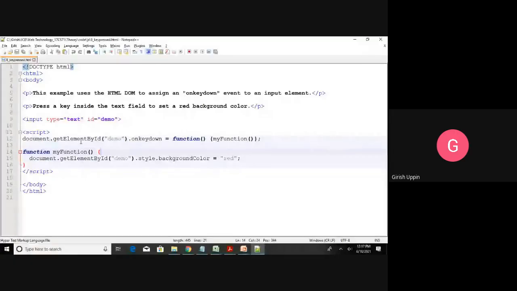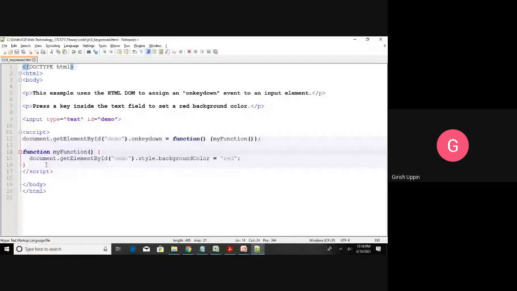When this event is triggered, it is going to call my function. And what is my function? Inside the function, I'm getting this input object, document.getElementById demo, and I am setting the style property, style.backgroundColor, equal to red. That is why this element changed to red.